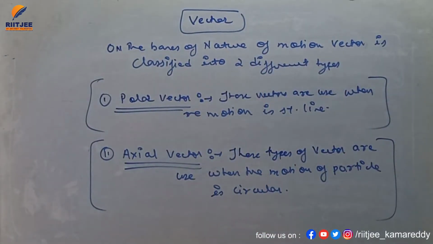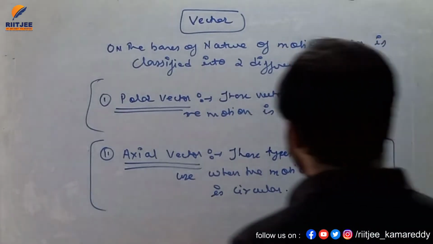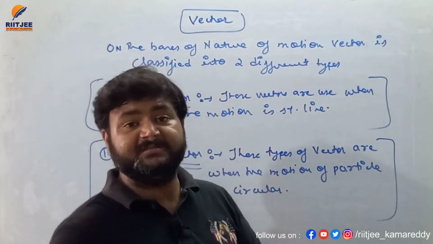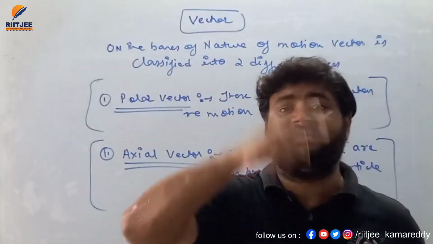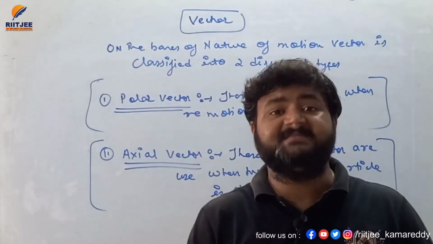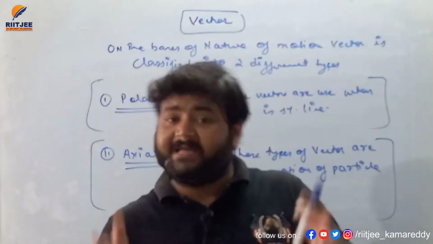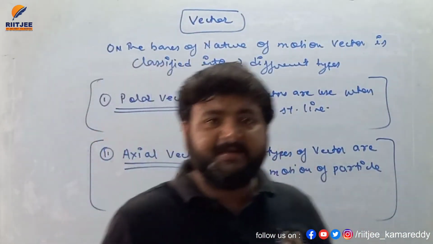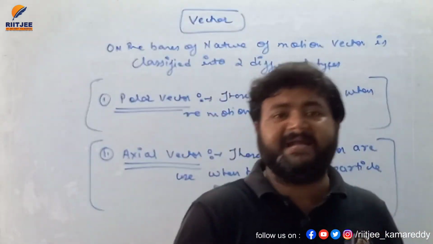One is your polar vector and second is your axial vector. So polar vectors are used when the motion of particle is in straight line, and axial vectors are those vectors which are used when the particle is performing circular motion.